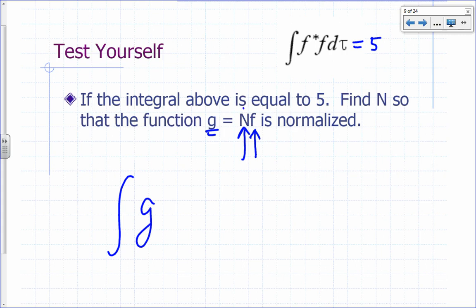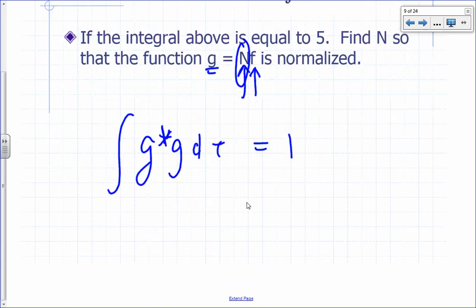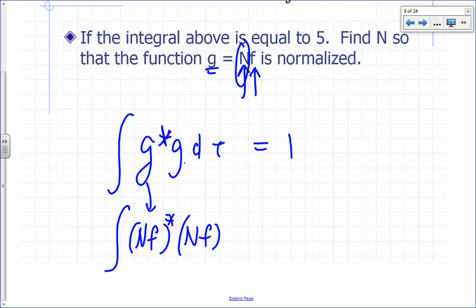We're going to look for n so that integral of g star g d tau is equal to 1. Okay? So, how are we going to do that? We're just going to substitute nf for g. So that's your g, right? That's nf star times nf, d tau must be equal to 1. How do I solve for n?